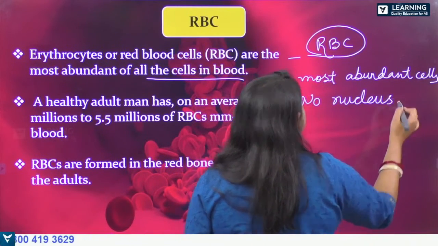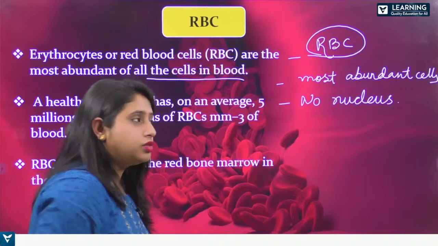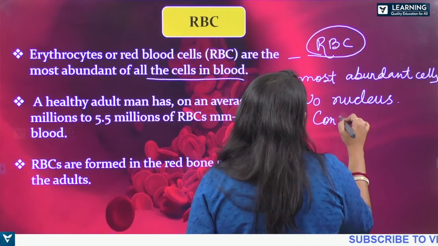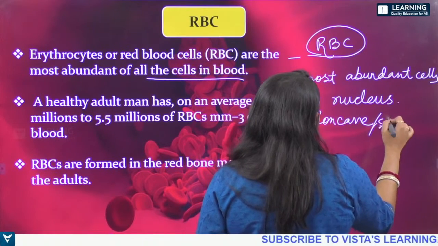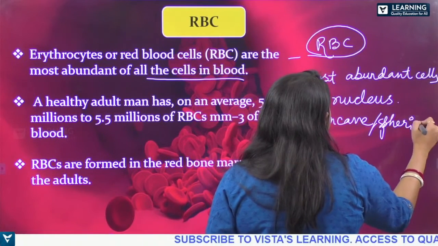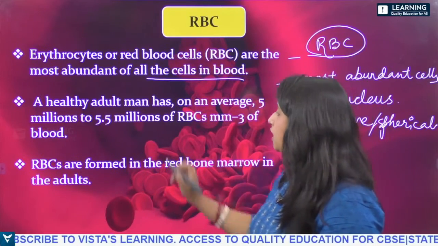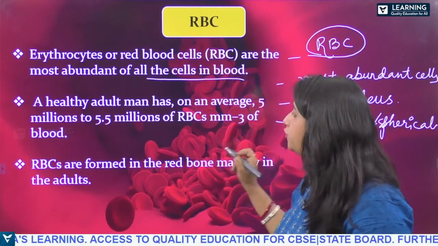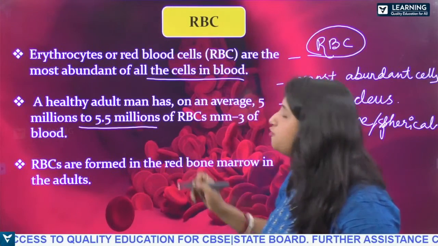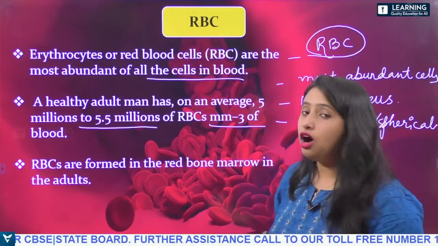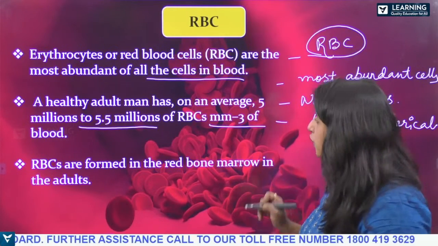The RBC cells lack the nucleus, okay, and they are concave or spherical in shape, right? A healthy human man has an average of 5 to 5.5 million RBC per cubic millimeter, okay?